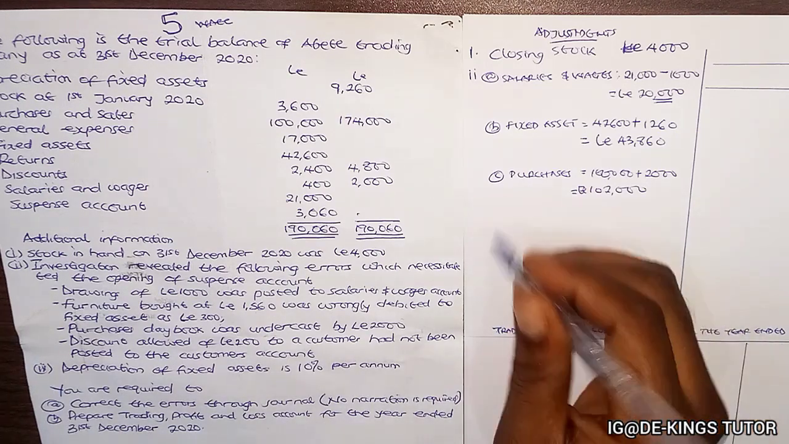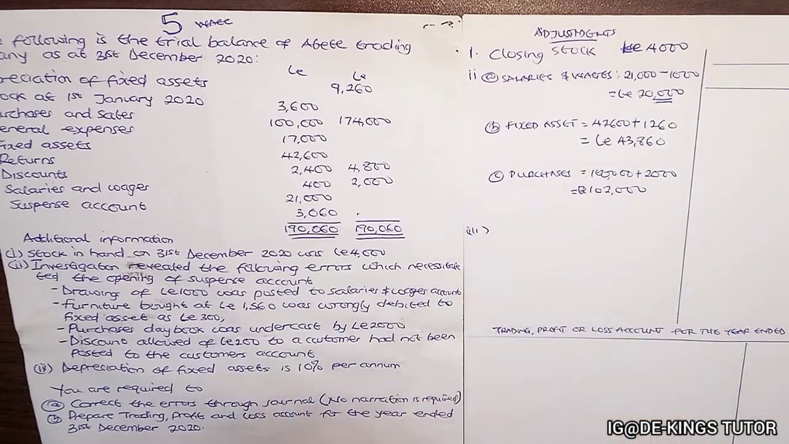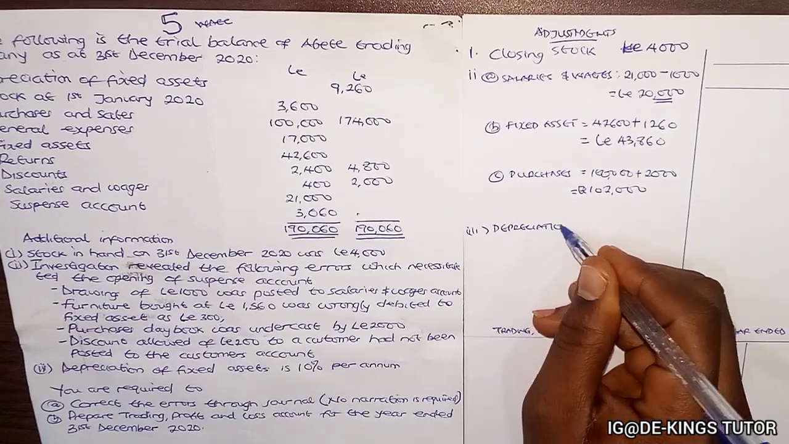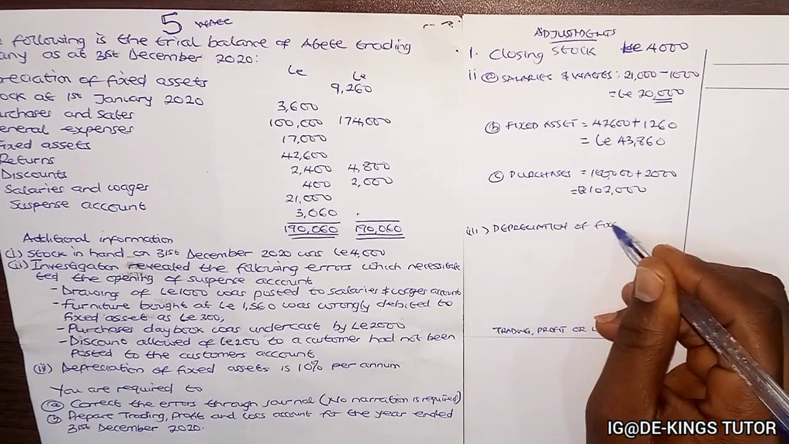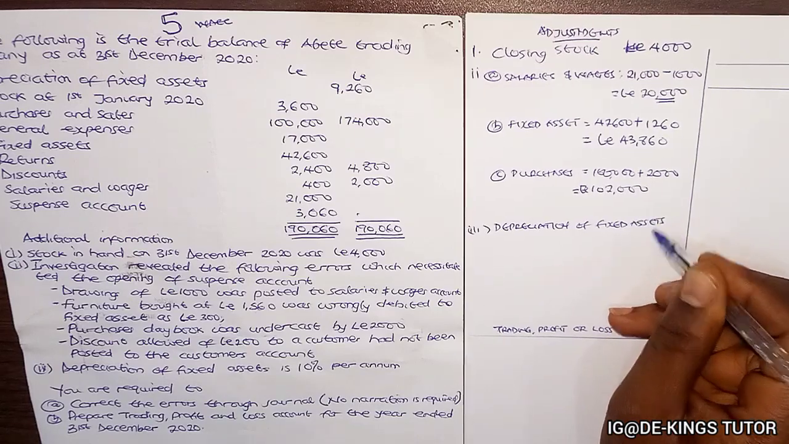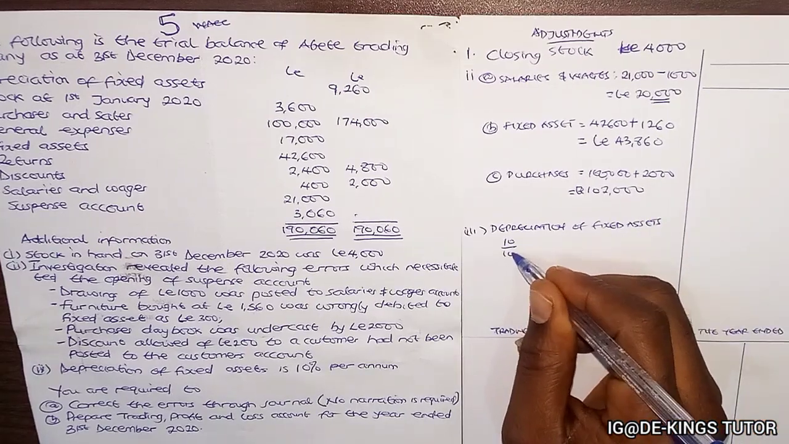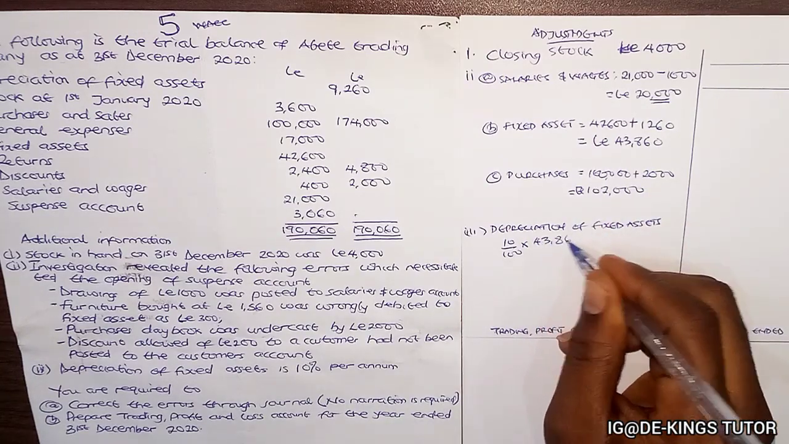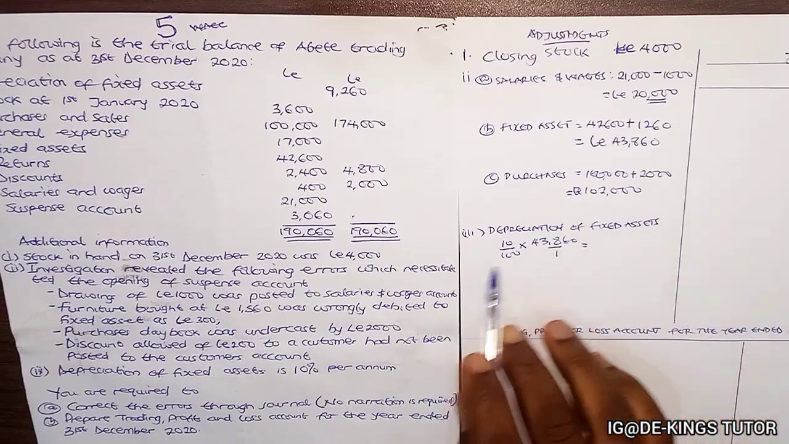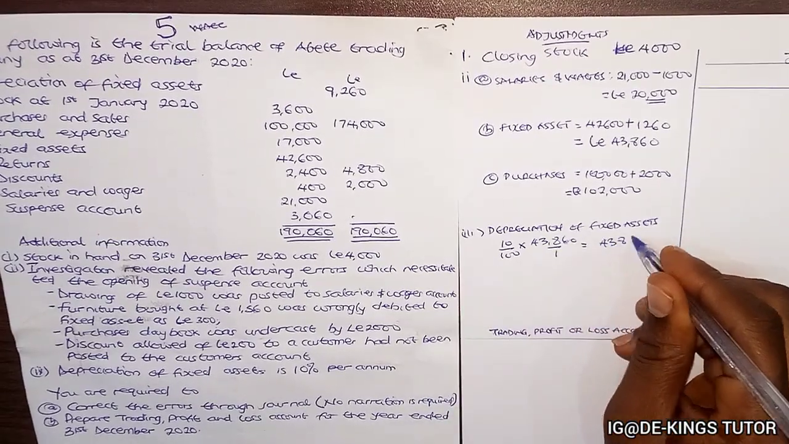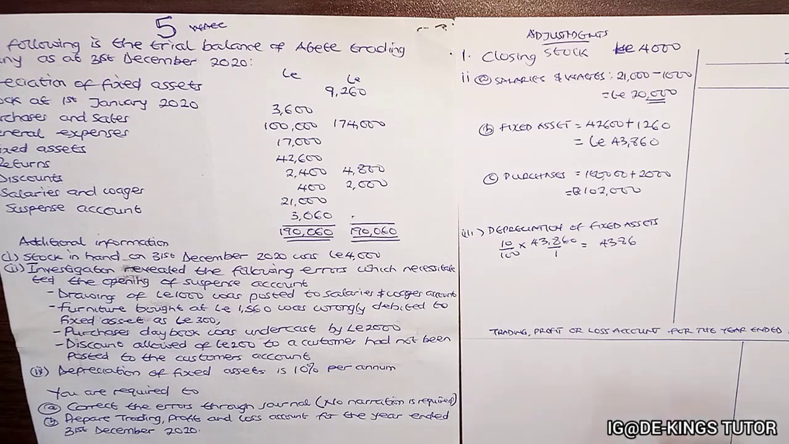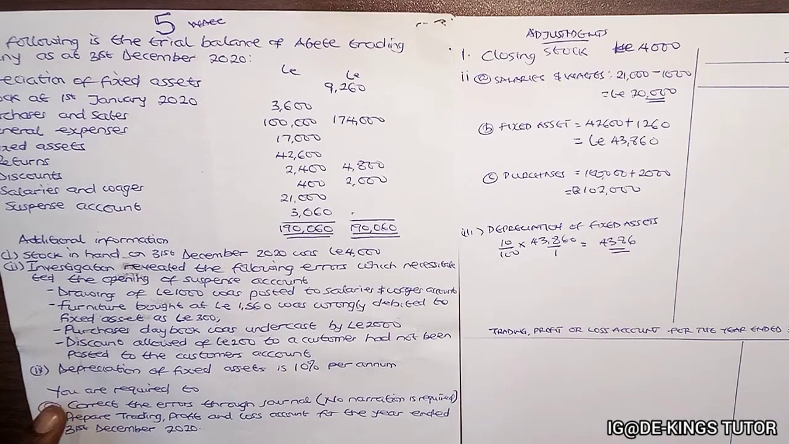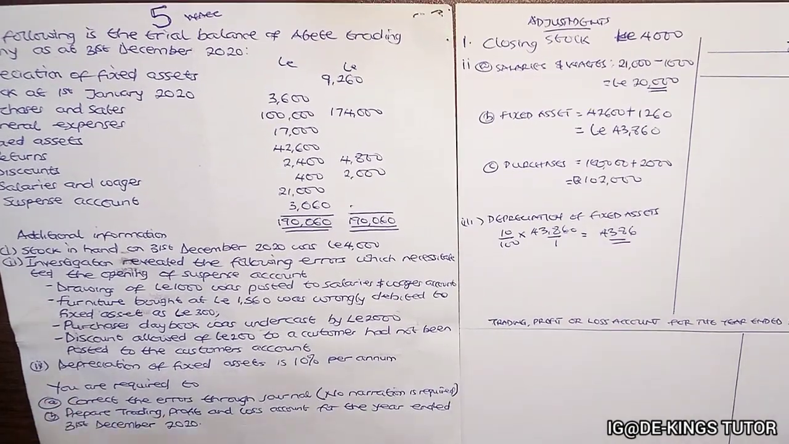Now for the last one, there's a depreciation of fixed asset. So we'll have depreciation of fixed asset. It says it's 10%, so it will be 10 over 100 times the fixed asset value, which is 43,860. So 10% of 43,860 will give us 4,386. Okay, so that is the adjustment required. So for now let's prepare the journal.